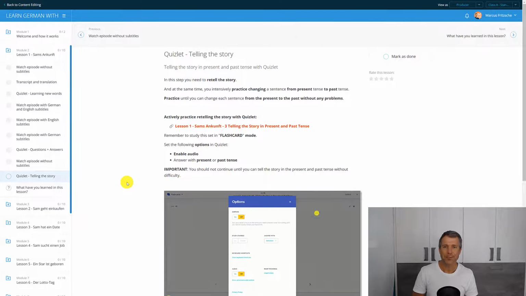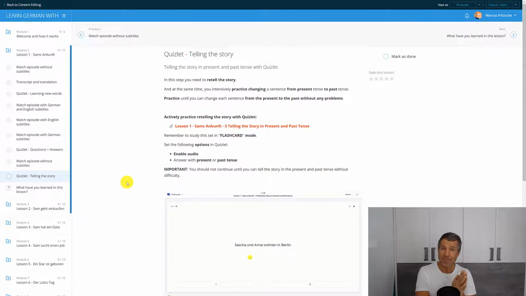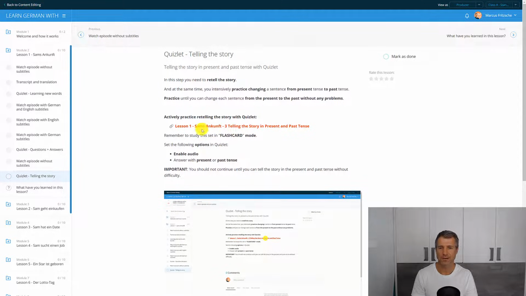In our next step, we will retell the story using Quizlet. At the same time, you will practice actively changing a sentence from present tense into past tense or the other way around. You can practice this actively on Quizlet. Click here.